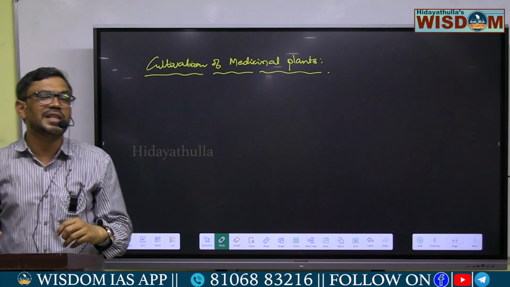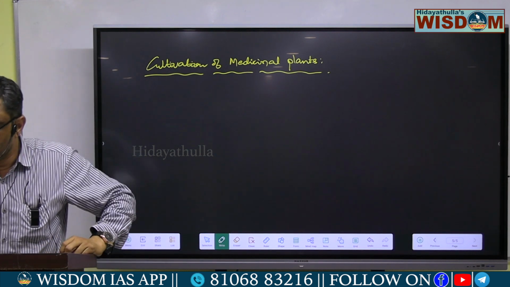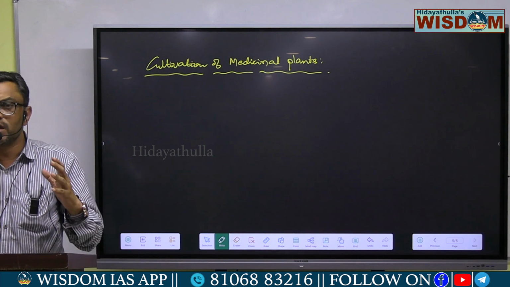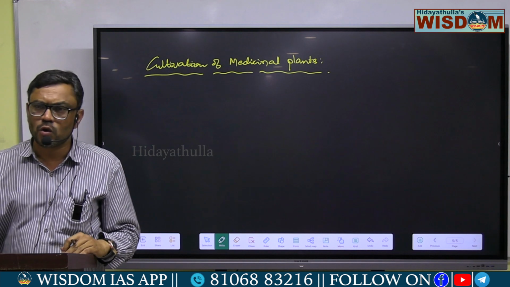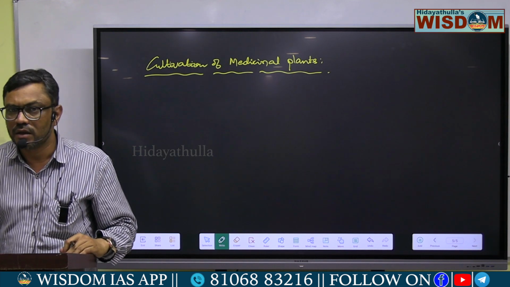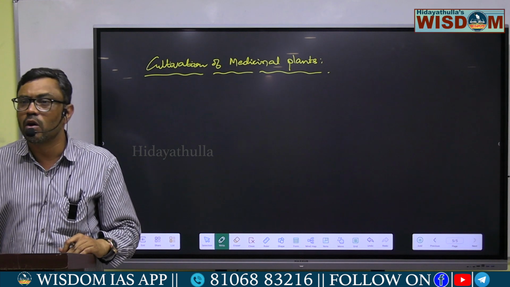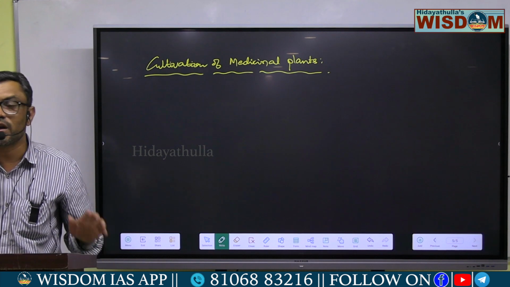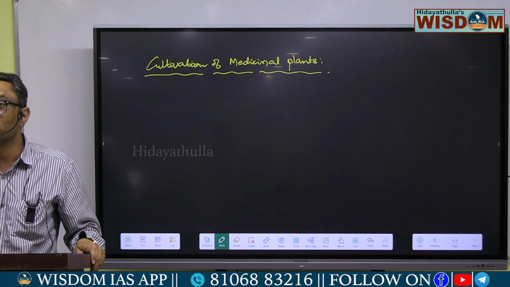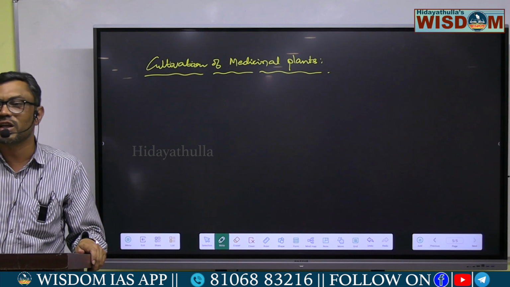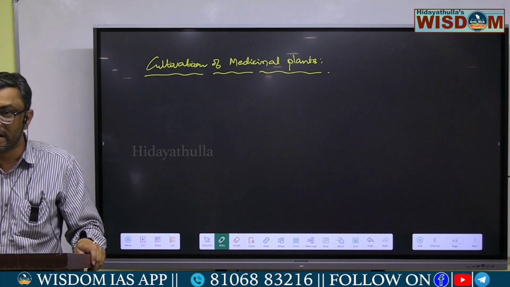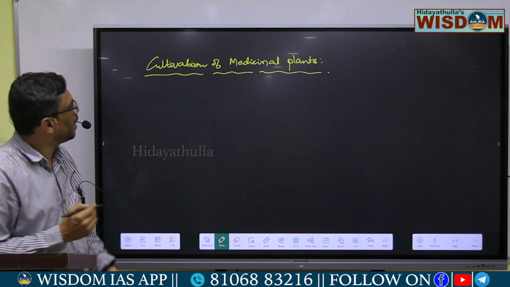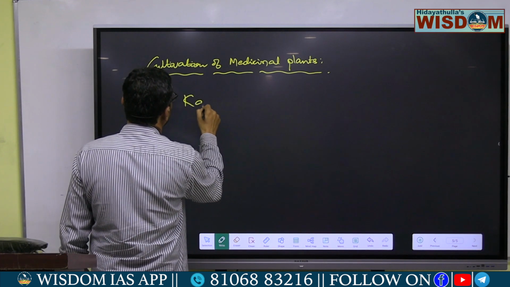And also, in the present scenario, like the COVID-19 pandemic, the entire world is scrambling to develop a drug against this COVID and also other types of ailments like viral ailments or airborne diseases. So in that, most of the health experts suggested that you can improve our immune system, you can improve our body response to these pathogens, okay, by taking some of the herbs. Even the Ministry of AYUSH has suggested to take the kadha.